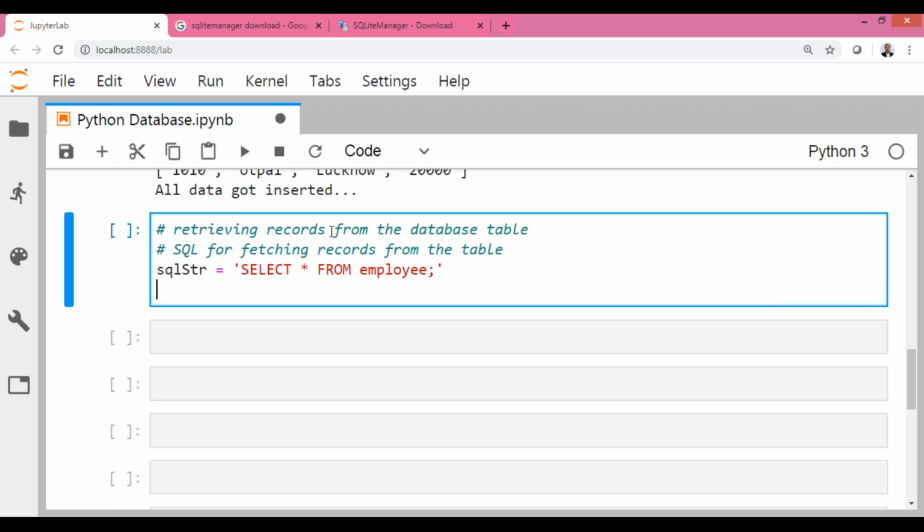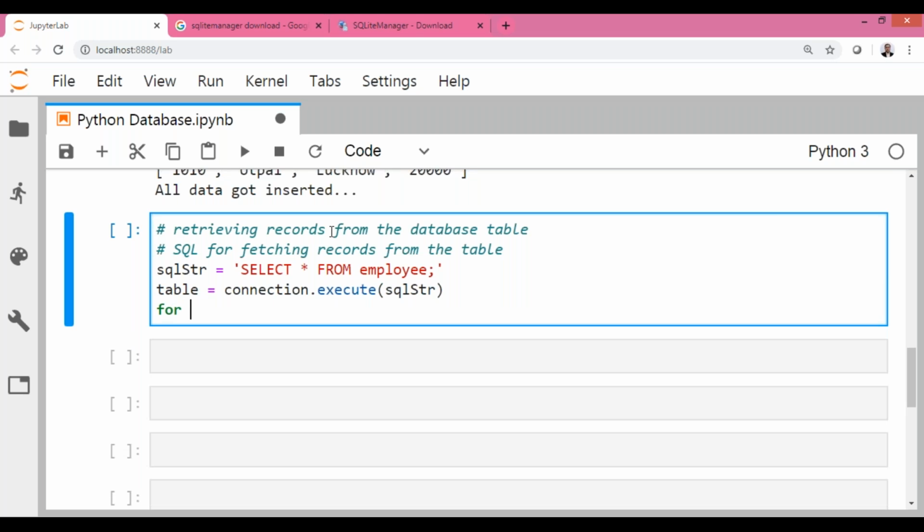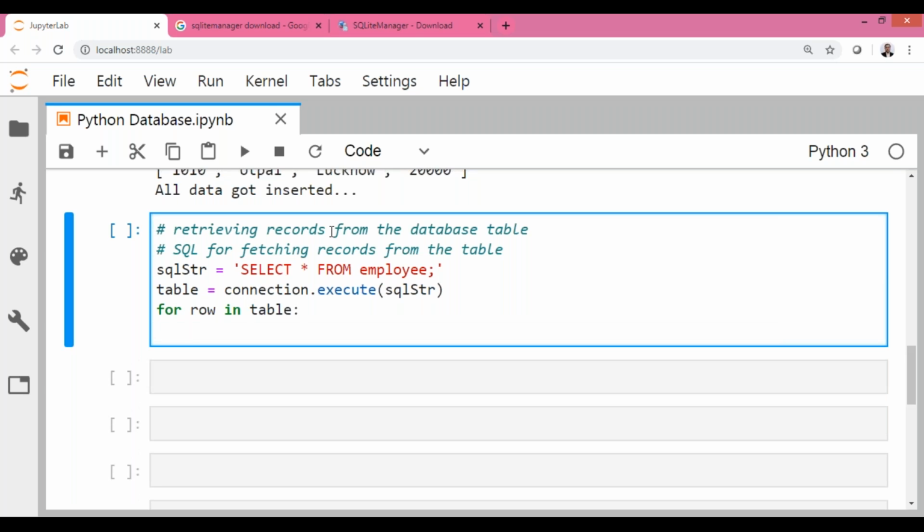And now we shall go for this execution, connection dot execute. So we are going for SQL str. We are putting it into a variable called table, and now going for row in table. For row in table, we're supposed to print.